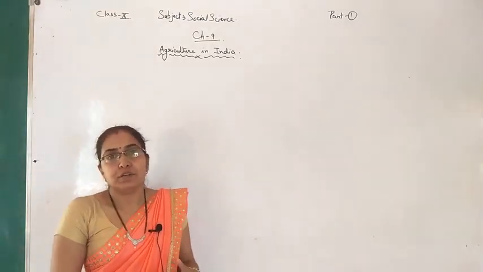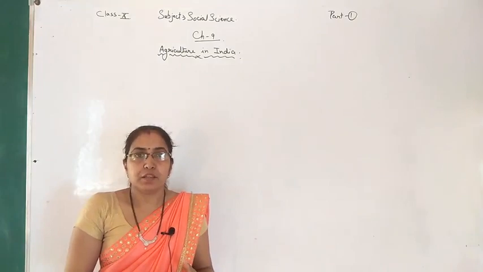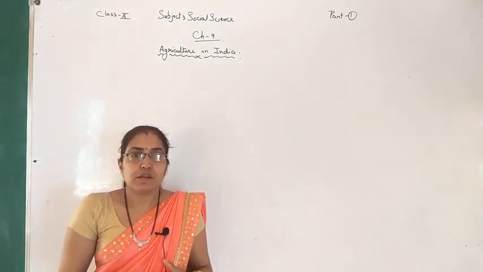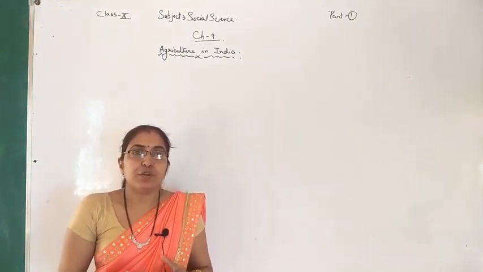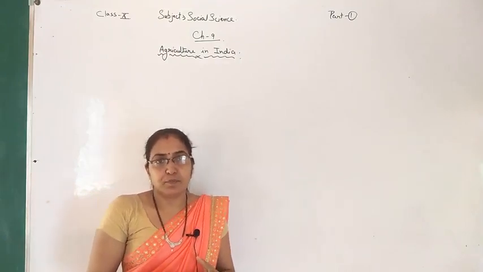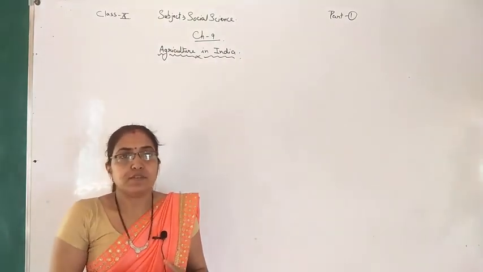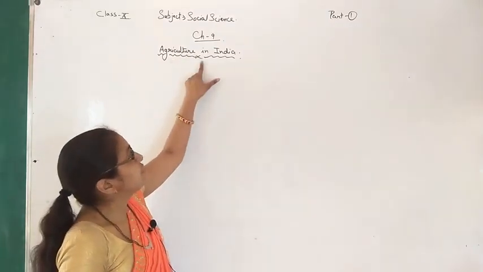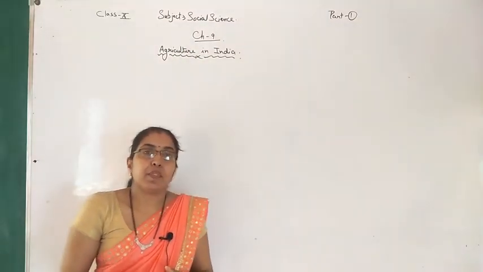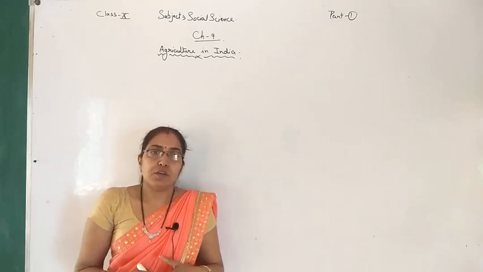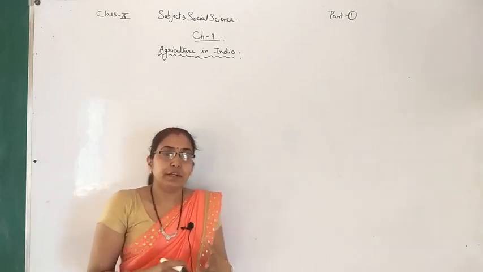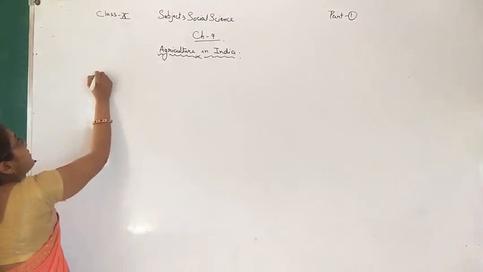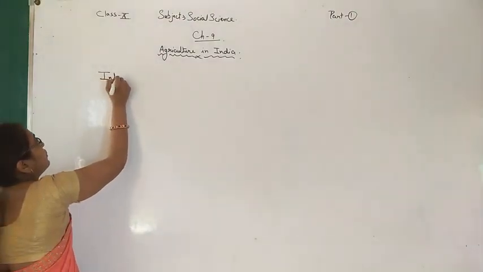We have completed chapter 8, that was water resources. Now today we are going to start the next chapter, a new chapter, that is chapter number 9 in social science, that is agriculture in India. We are going to start this chapter with the introduction. Then let's start the introduction.